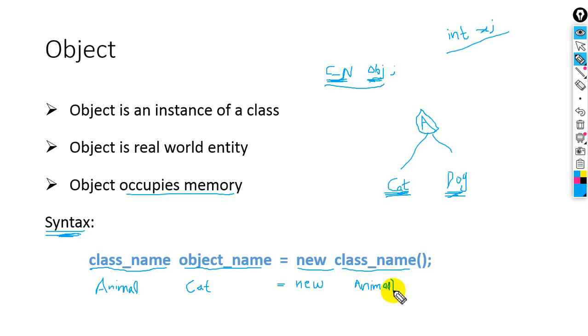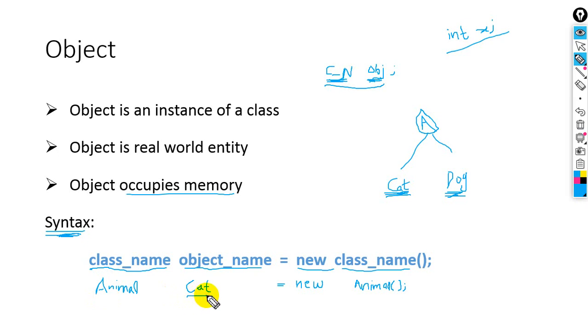We should have parenthesis start, parenthesis close. So here I have created an object with the name cat. Now this will occupy memory, but class will not occupy memory.